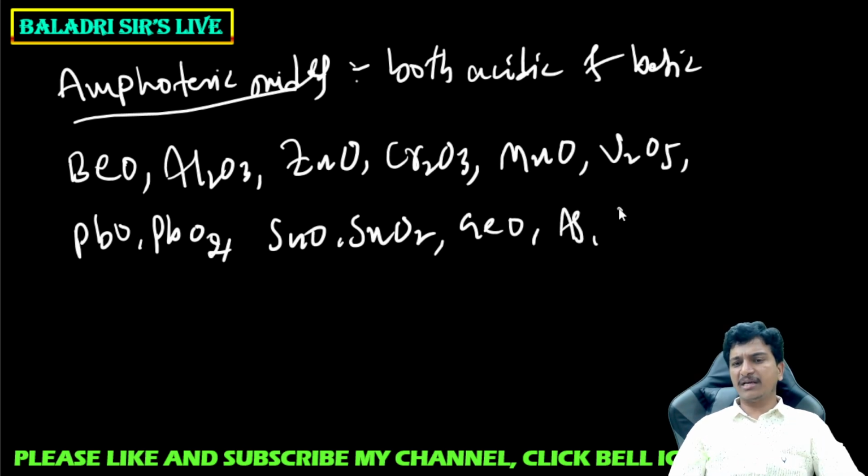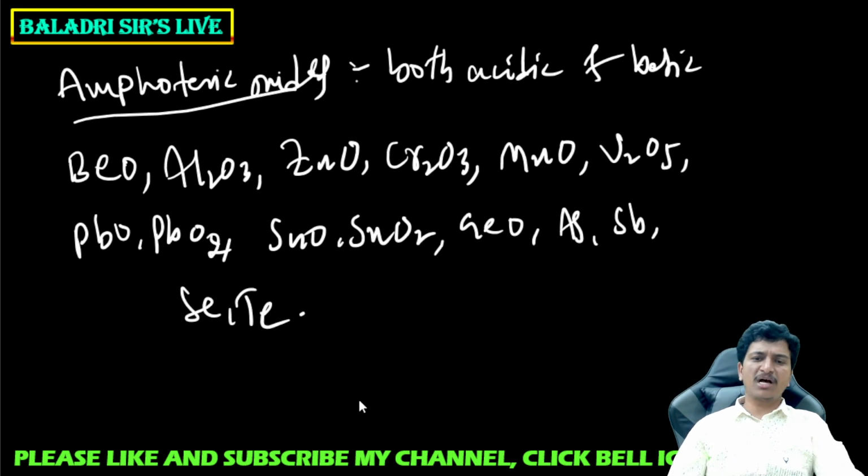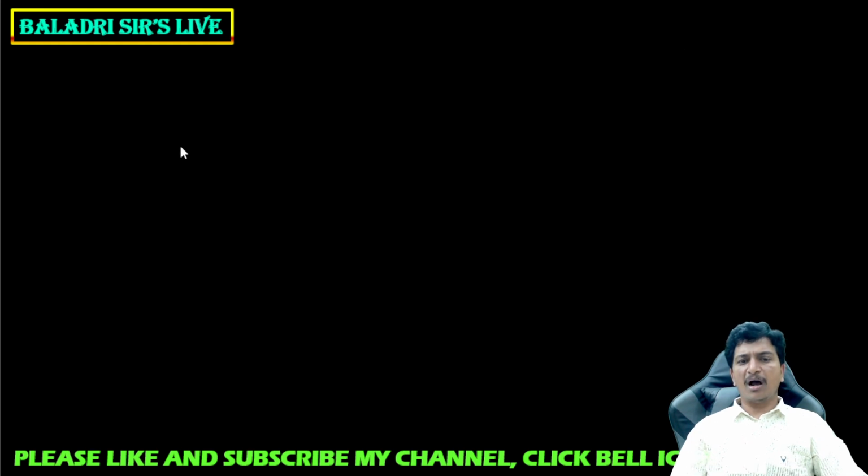Metalloids are there: arsenic, antimony, selenium, tellurium. These elements' oxides are also amphoteric in nature. They show both acidic and basic character, or they react with both acids and bases. If an oxide is amphoteric, its hydroxide is also amphoteric.